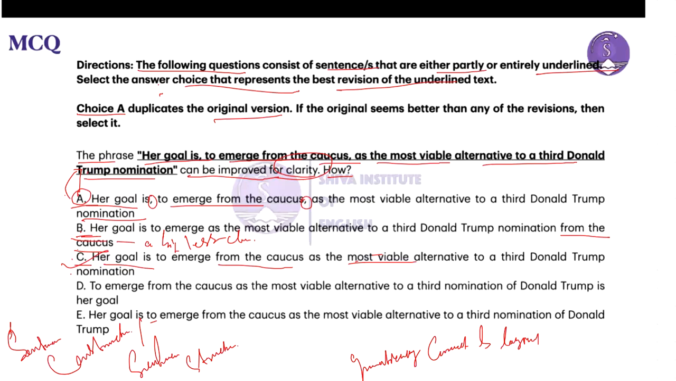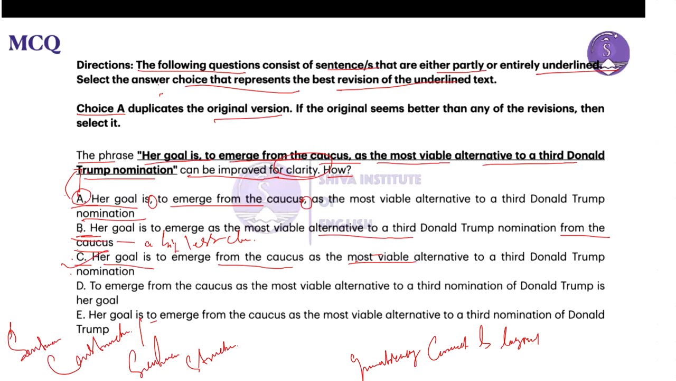It continues and doesn't have unnecessary punctuation marks, right? But the problem is, it doesn't make it less clear. Her goal is to emerge as the most viable alternative. What is her goal? Now, which has been comparing the means alternative to a third Donald Trump nomination from the caucus. So it should be what? Her goal is to emerge from the caucus.